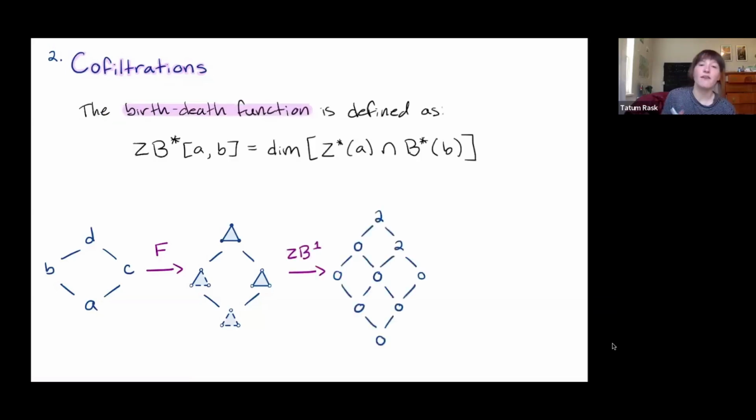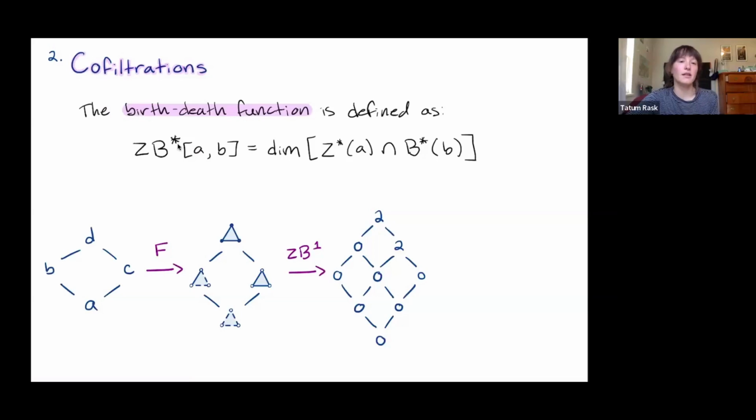And so we can define the birth-death function. I'm going to describe the birth-death function for a filtration. You could also define the birth-death function for a persistence module, and that would work just like it did in the previous background section. But I'm just going to go more in-depth into this birth-death function for our filtration. So again, it's going to look almost exactly the same, but there's a subtle difference.